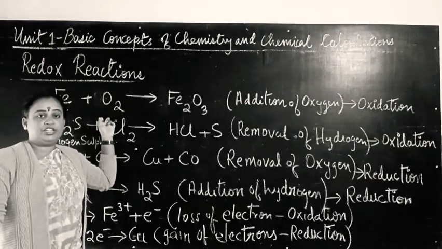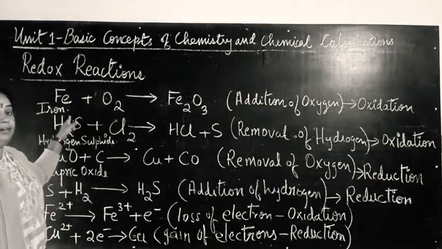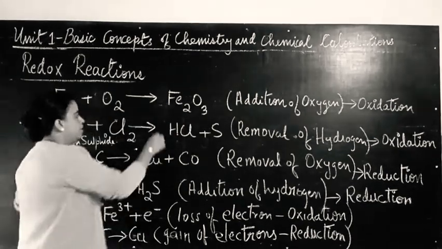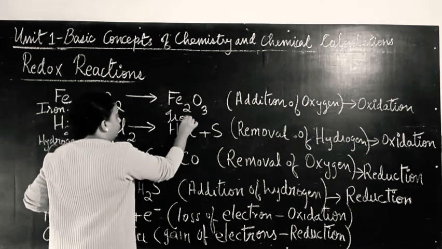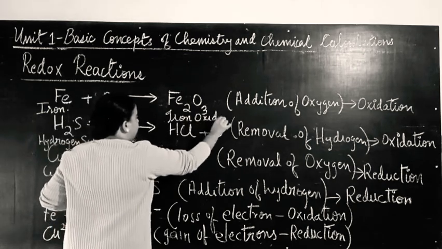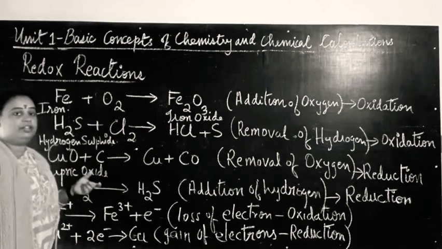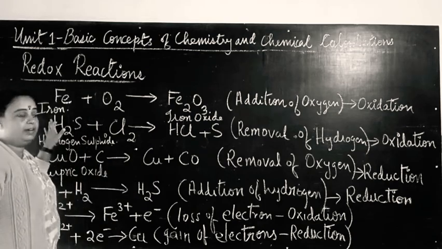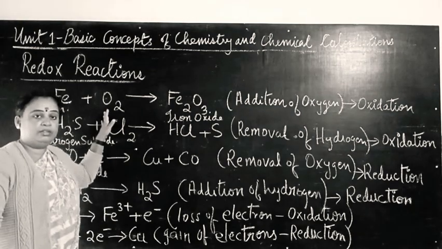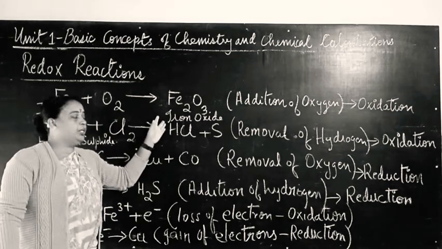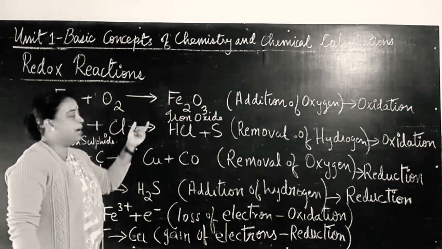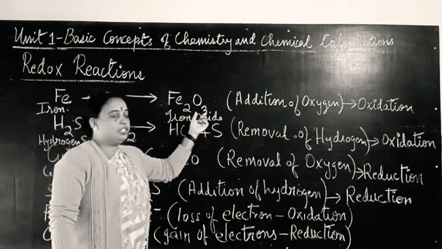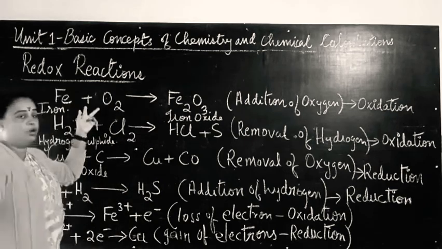Let us consider the first reaction here. The first reaction is iron combined with oxygen to give iron oxide. Iron oxide is Fe2O3. This is the reaction for rusting of iron. Fe is iron. Iron combines with oxygen and gets converted into iron oxide. Now let us balance this reaction. On the right hand side of the reaction, 3 oxygen atoms are there, whereas on the left hand side only 2 oxygen atoms are there.